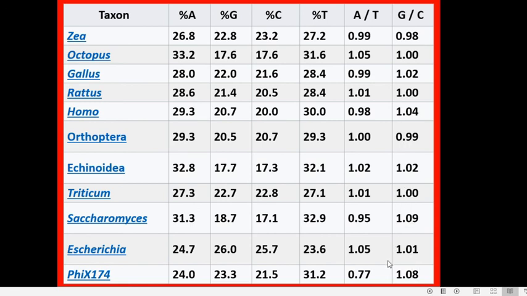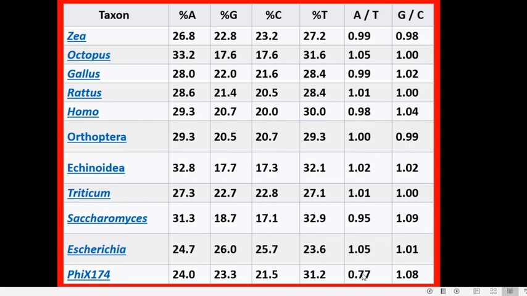So, even though this is almost equal to 1, this can never be equal to 1. What does this say? When A by T is equal to 0.77, it means that if there are 77 A, there will be 100 T. In double-stranded DNA, this will not come true.